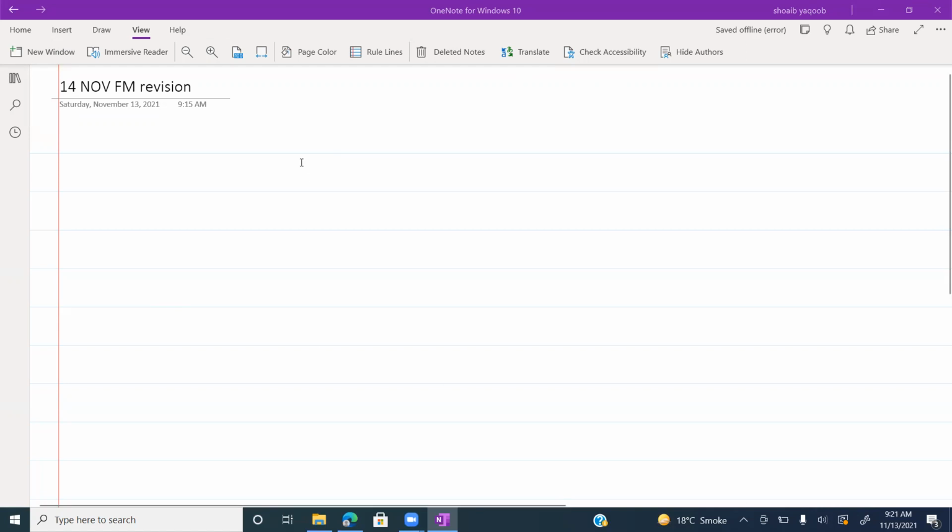Guys, today's agenda is to solve few questions on investment appraisal, few MTQs on investment appraisal, and to revise the topic of economics. This is a very important topic. Normally in exam, 2 to 3 MCQs are tested from this topic.